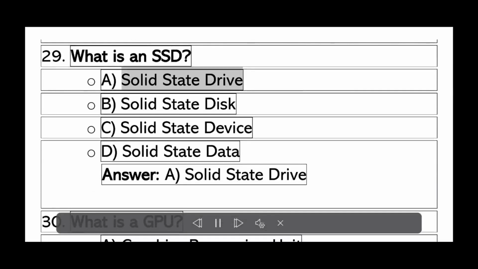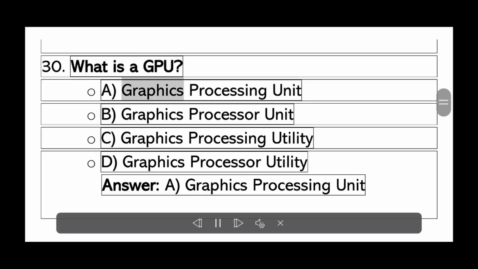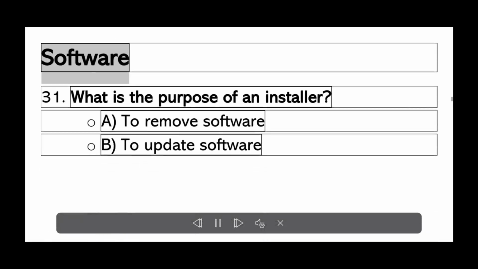What is an SSD? A. Solid-state drive. B. Solid-state disk. C. Solid-state device. D. Solid-state data. Answer A. Solid-state drive. What is a GPU? A. Graphics processing unit. B. Graphics processor unit. C. Graphics processing utility. D. Graphics processor utility. Answer A. Graphics processing unit.